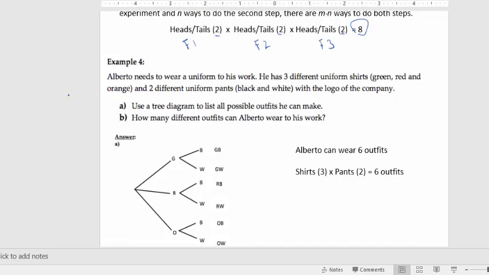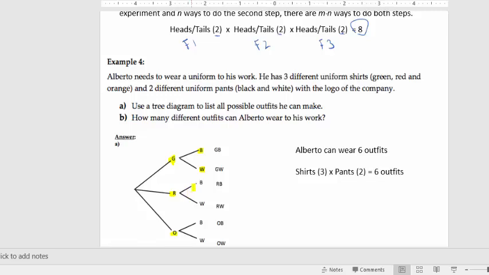This kind of thing comes up also if you're picking uniforms, or picking outfits, or whatever you want to call it. So this guy needs to wear a uniform to his work. He has 3 different uniform shirts and 2 different uniform pants. So he can choose either a green, a red, or an orange shirt. And then once he's picked his green, red, or orange shirt, he can either pick black or white pants.